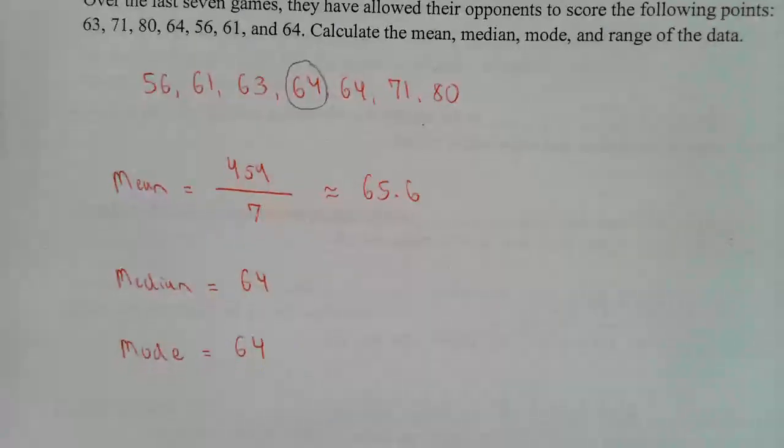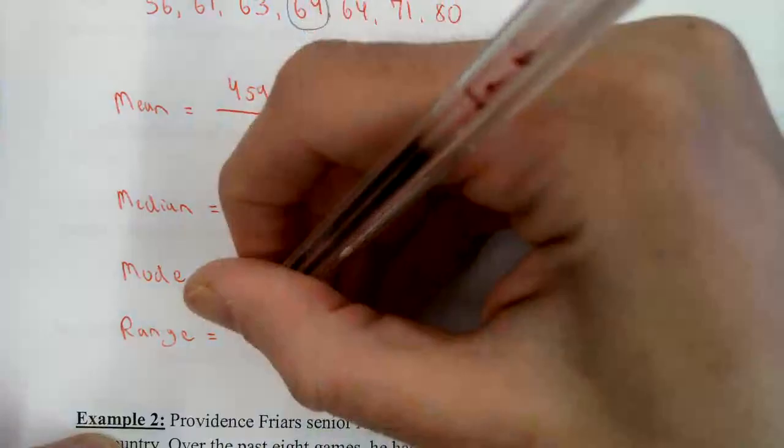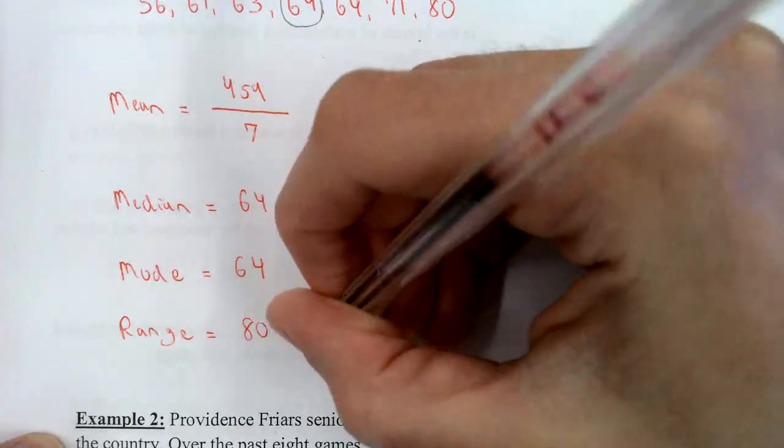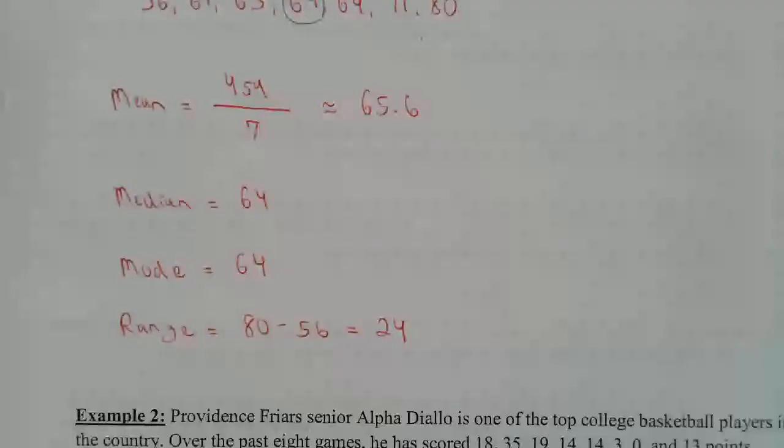Okay? And then finally, the range is when you take the biggest number and then subtract out the smallest number. So it will be 80 minus 56, which equals 24. Okay.